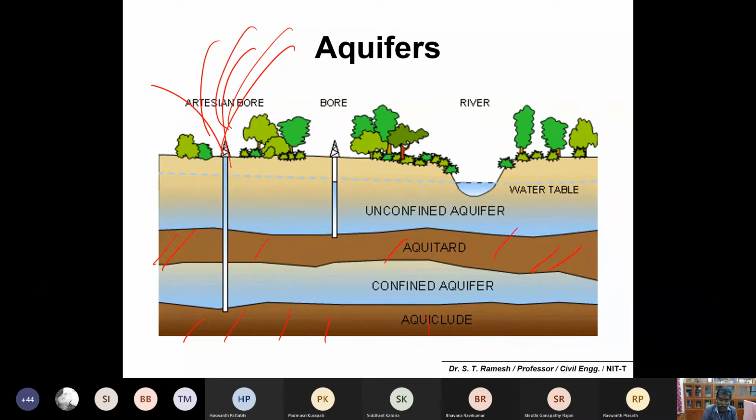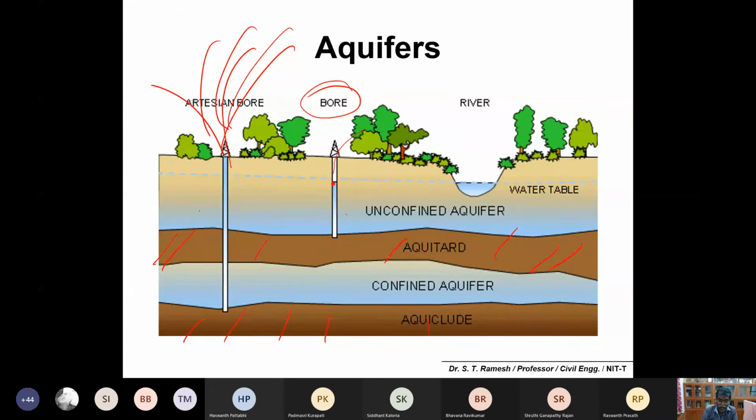Okay. Now this is an unconfined aquifer. So what will happen? Water will be available only here. This I have to remove. This you can simply call a bore or well. And if I want to take water, I need pumping. You could see the difference. Is it okay? Not only Rashwant, I hope all the others understand. Is there any difficulty here? Others? Is it fine? Divya? And others also, is it fine?